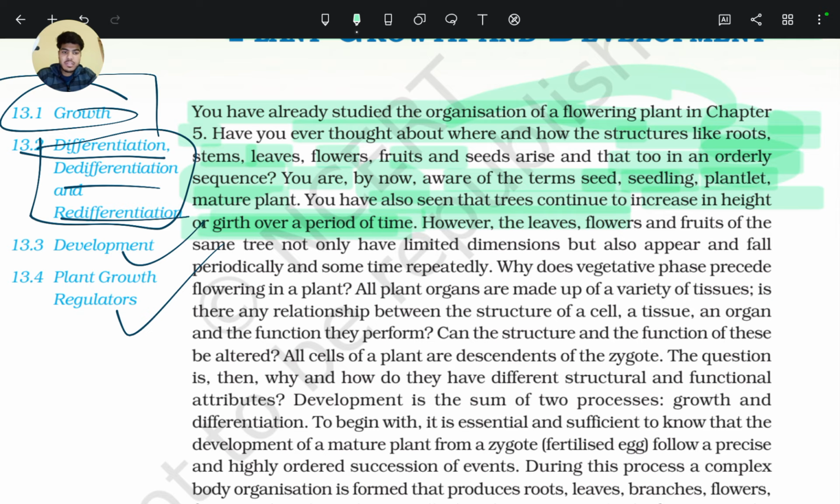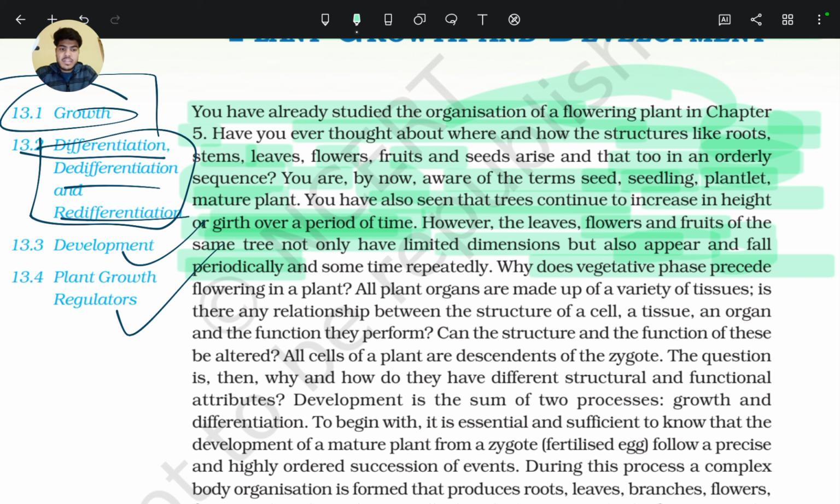However, the leaves, flowers, and fruits of the same tree not only have limited dimensions but also appear and fall periodically. So the tree as a whole does not have limited dimensions, but structures like leaves grow and periodically fall.